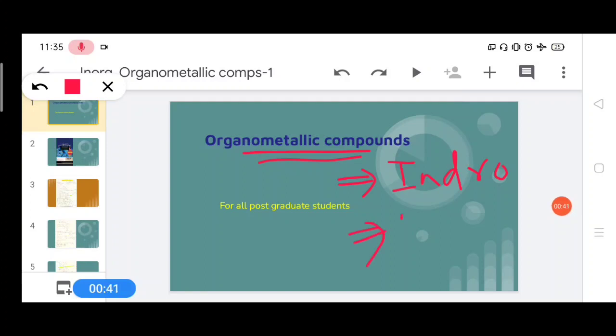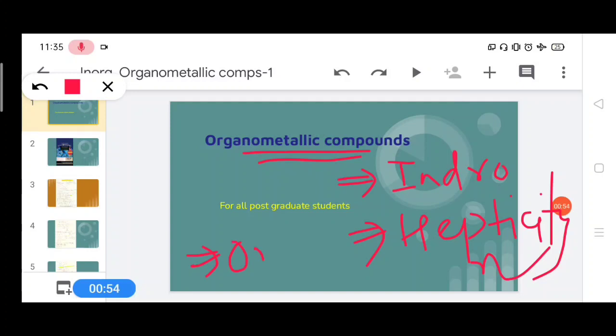Next we will discuss hapticity of donor atoms in the ligands, that is represented by eta, and the oxidation number of metal ions in organometallic compounds.